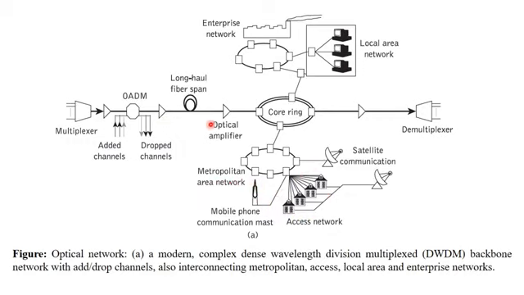On this complete network we can observe a multiplexer at one end and a demultiplexer at the other end. In the middle we can observe the optical amplifiers, add drop networks, and then the long haul fiber span. So this is a complete optical network representation.